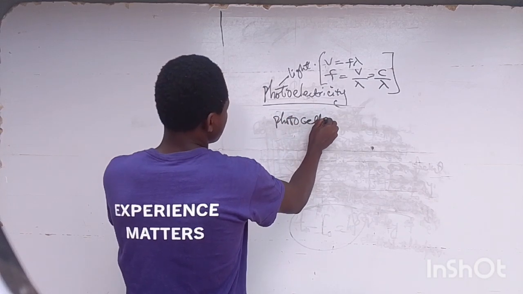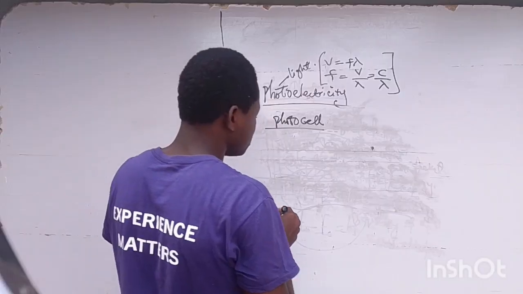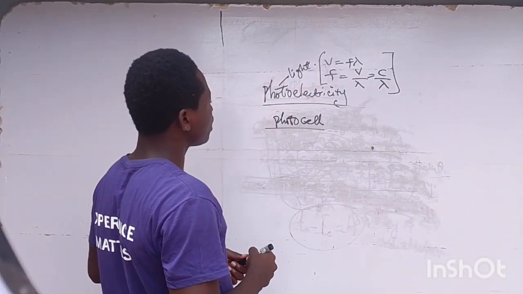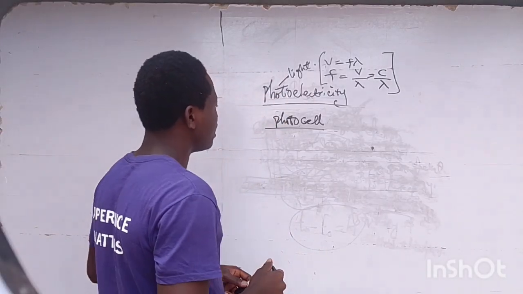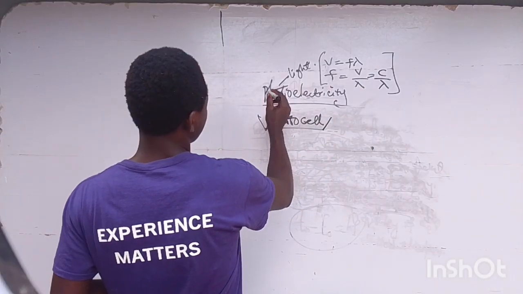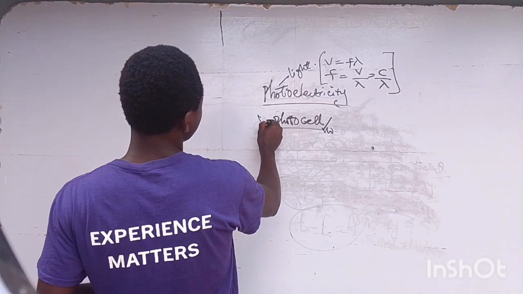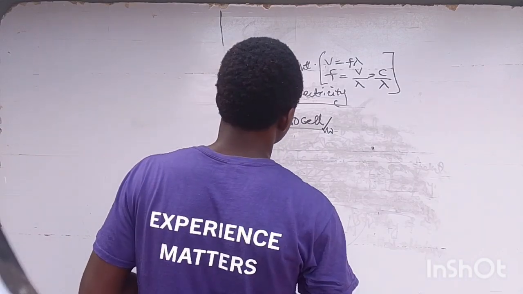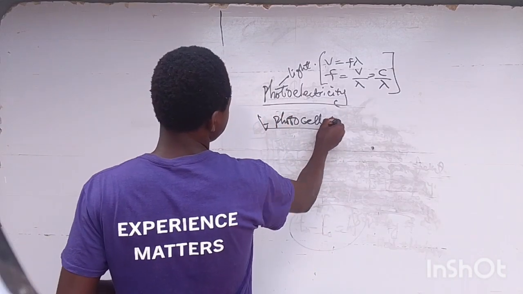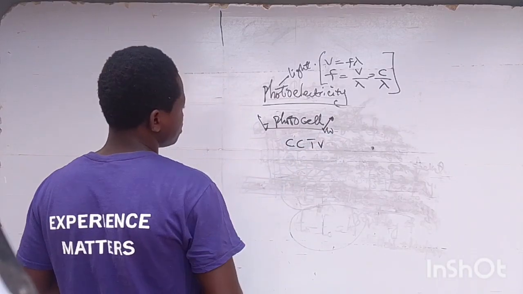What is a photocell? A photocell is a device that converts solar energy into electrical energy. That is the meaning of photocell. So, uses of photocell. We use photocell in CCTV cameras.